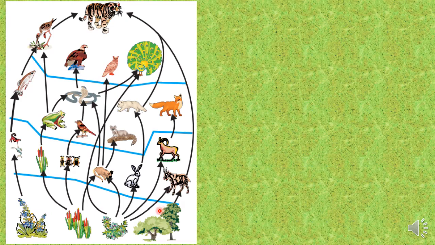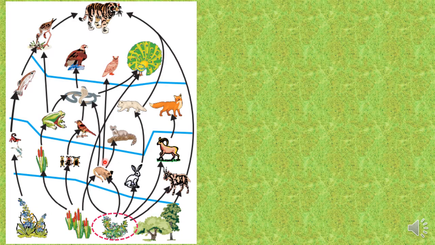But here, a general forest will have large trees, small grasses which bear small seeds, and shrubs and flowering plants. So many different varieties of producers will be present. Now, suppose we are starting with this one. This producer has many consumers, a small rodent like a rat, rabbits, and small mammals like goats and antelopes.